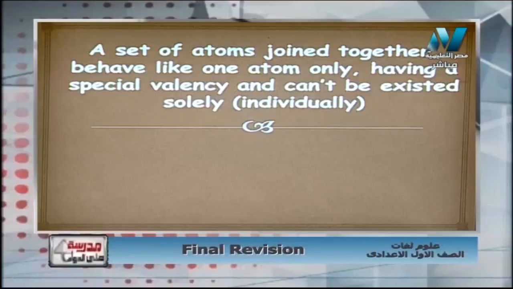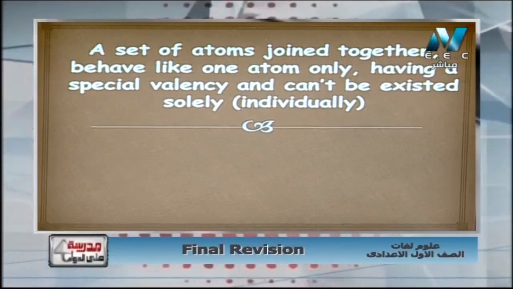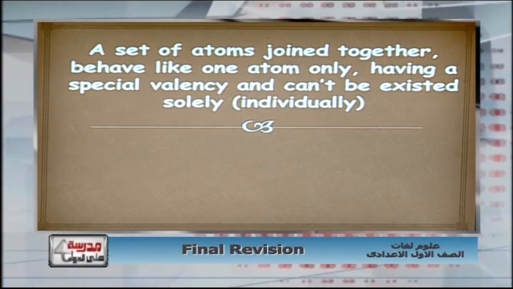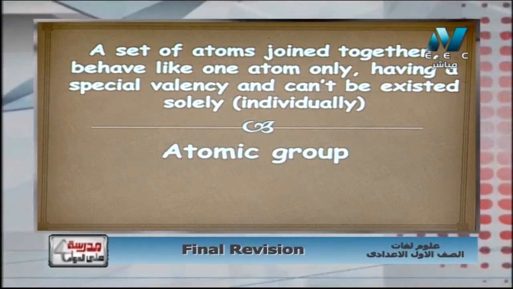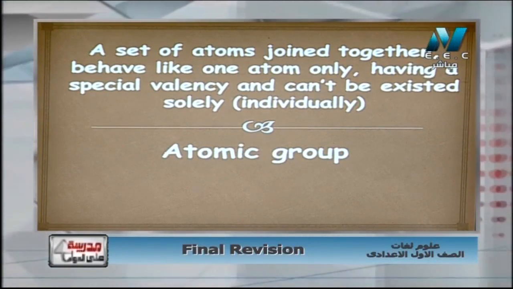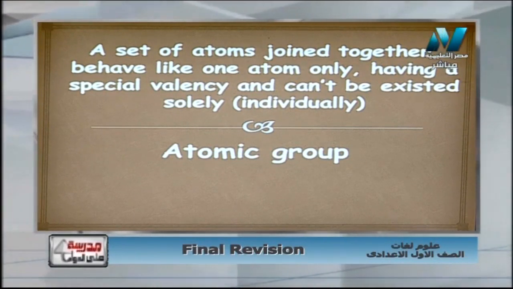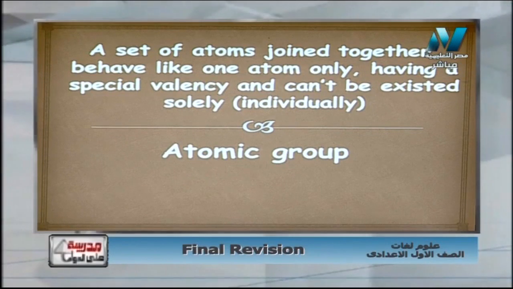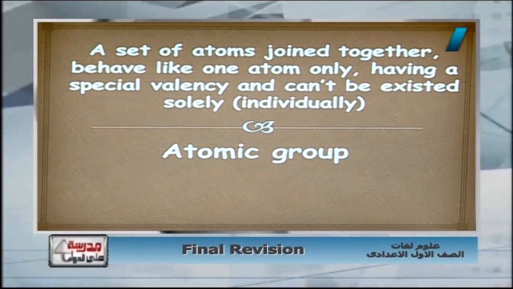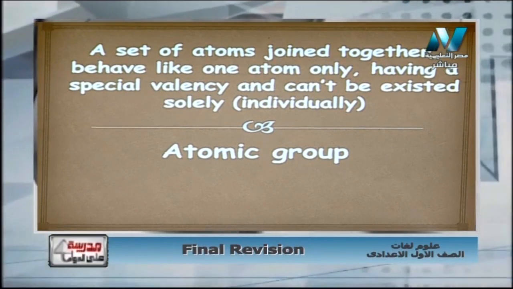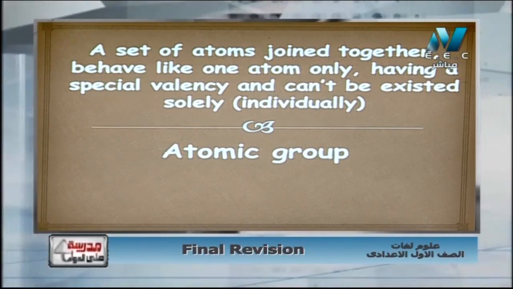Another question that says a set of atoms joined together behave like one atom only, having a special valency and cannot be existed solely or individually. يعني مجموعة أتوم كده مرتبطة ببعضها ليها فالنسي خاص بيها وما ينفعش تكون لوحدها، كلها كده بناخدها كأنها جروب مع بعض، عشان كده هنسميها فعلا atomic group like hydroxide OH, nitrate NO3, carbonate CO3, sulfate SO4, ammonium NH4 and so on. دي الحاجات دي كلها بنسميها atomic group، او مجموعات ذرية عشان هي مجموعة atoms joined together behave like one atom only, having a special valency and cannot be existed solely or individually.